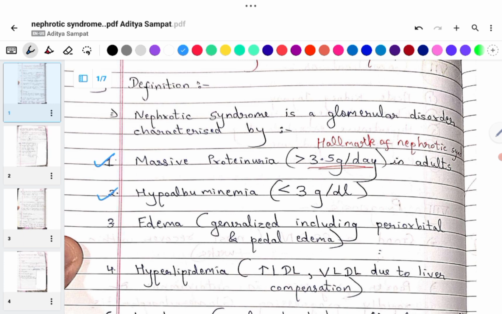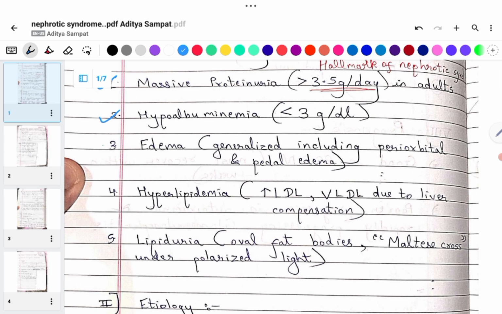Second, hypoalbuminemia of less than 3 gram per deciliter. Third, edema, generalized including periorbital and pedal edema. Fourth, hyperlipidemia, greater LDL and VLDL due to liver compensation. Fifth, lipiduria, oval fat bodies, Maltese cross under polarized light.